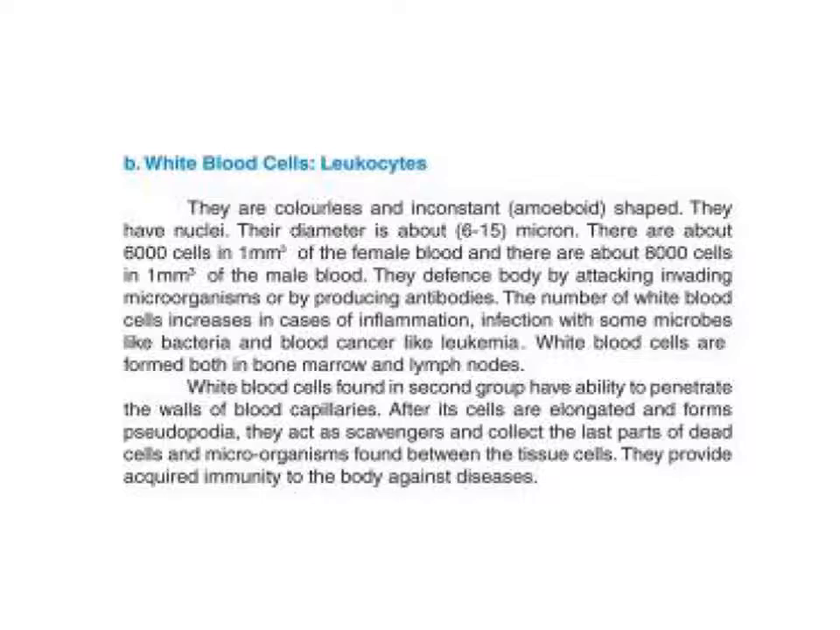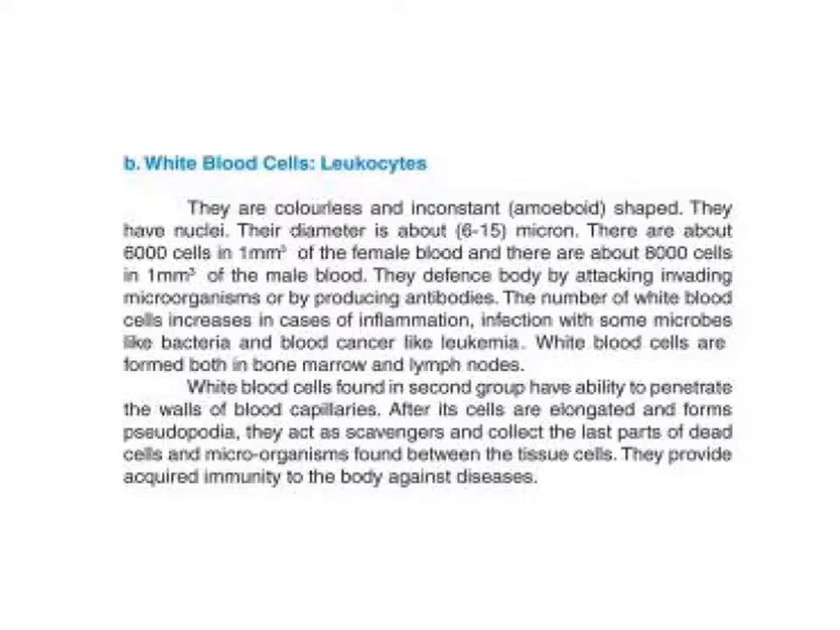White blood cells are formed both in bone marrow and lymph nodes. White blood cells are found in two groups. This is different from red blood cells. There is one shape, one group of red blood cells. But white blood cells, no.